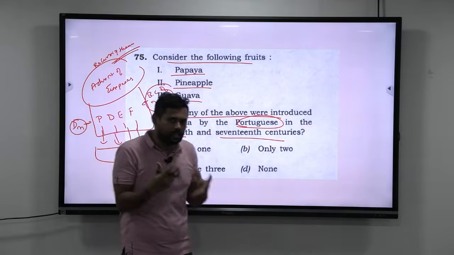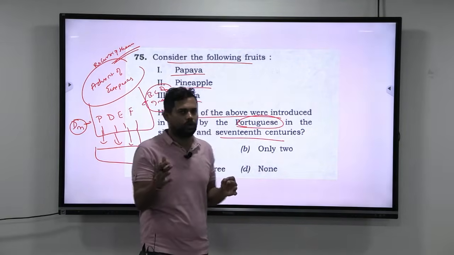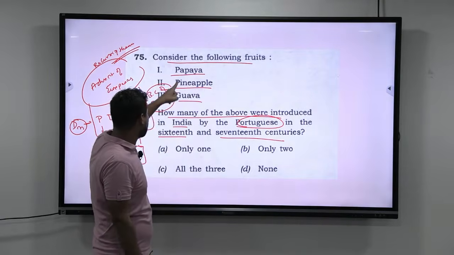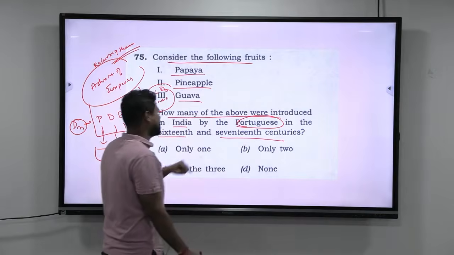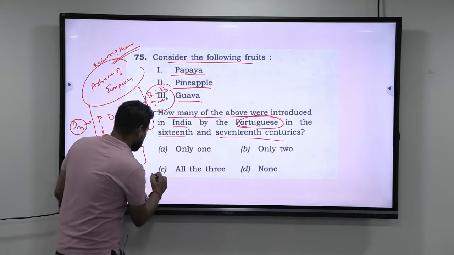However, there is no logic or line of thought here. You either know it or you do not. So consider the following fruits. If you take papaya, pineapple and guava, how many of the above were introduced in India by the Portuguese in the 16th and 17th centuries? The answer here is all the 3.